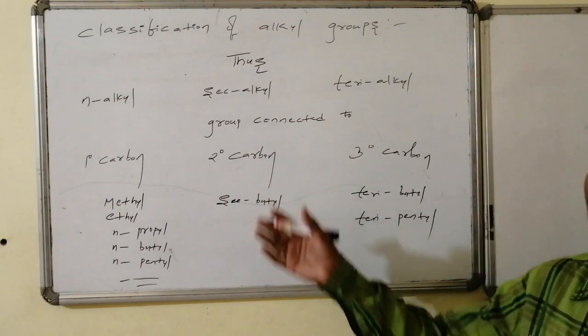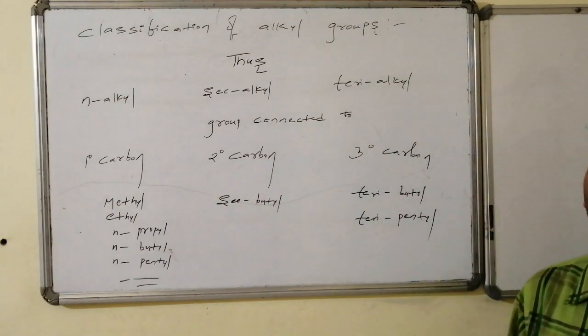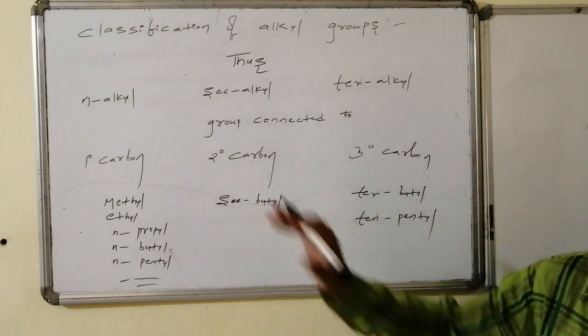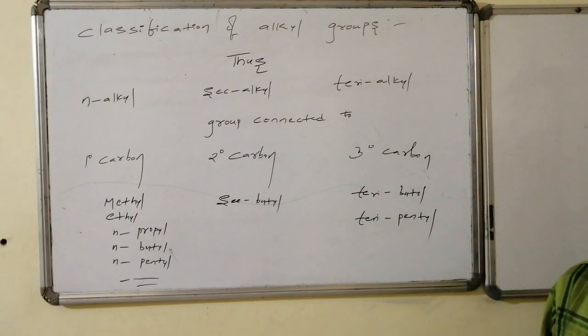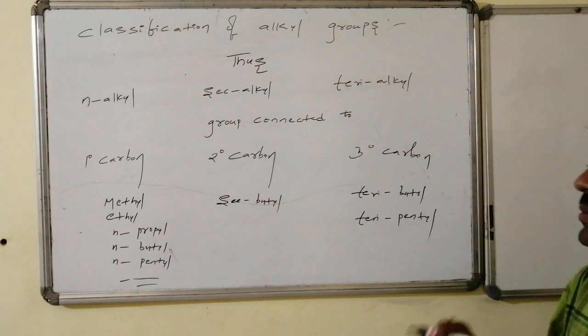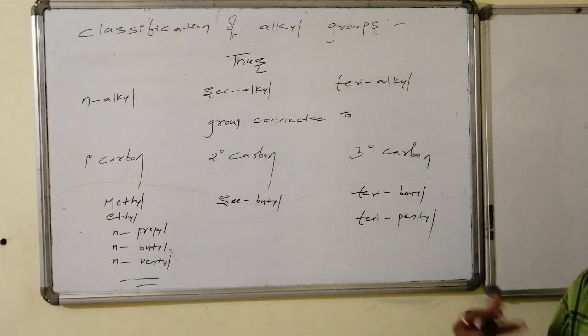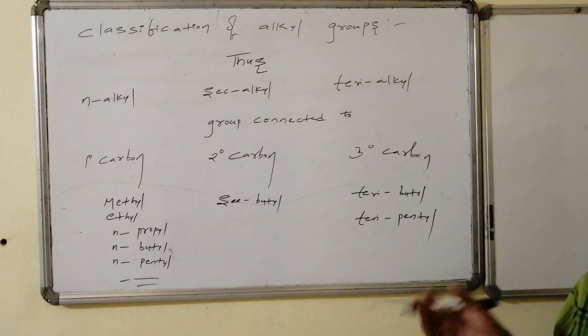N-alkyls are obtained by replacement of primary hydrogen by the group. Secondary alkyls, which are of only one category, secondary butyl, by replacement of secondary hydrogen by the group. And tertiary alkyls are obtained by replacement of tertiary hydrogen by groups. Those are of two kinds: tertiary butyl and tertiary pentyl groups.